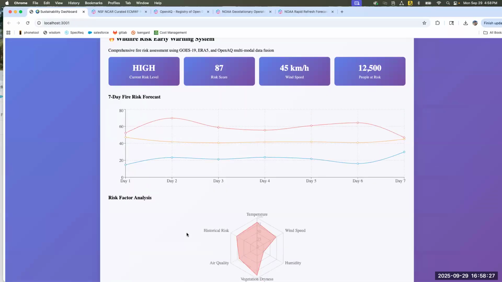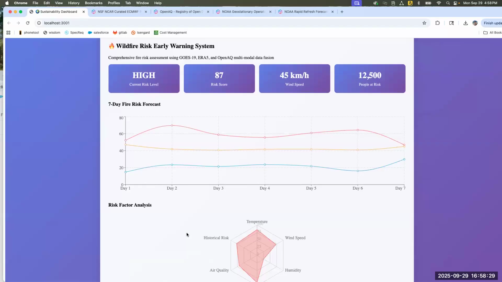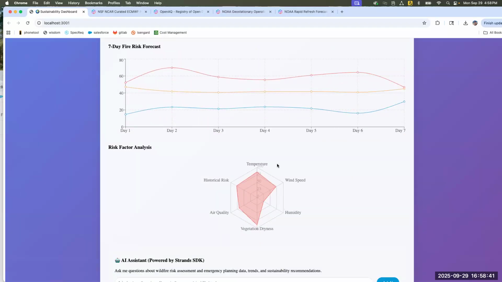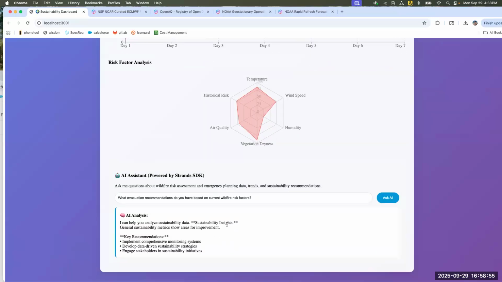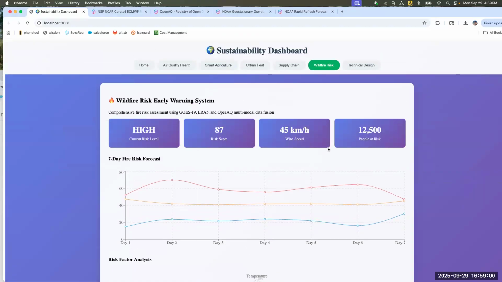Now, emergency services get comprehensive fire risk assessment using the satellite imagery, the climate data, and the air quality measurements. Over here, you can see the 7-day forecast for the fire risk. It also, over here, we can see the multi-factor risk analysis, and you can have the AI assistant answer some emergency-related questions, for example, what evacuation recommendation do you have on the current wildfire risk?